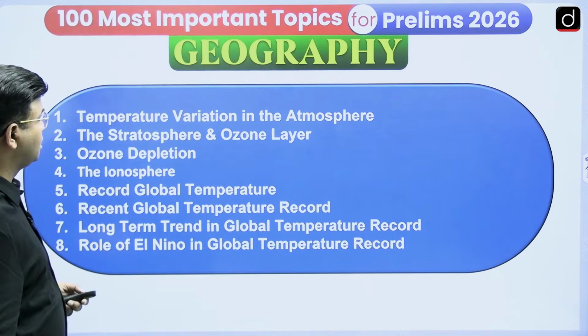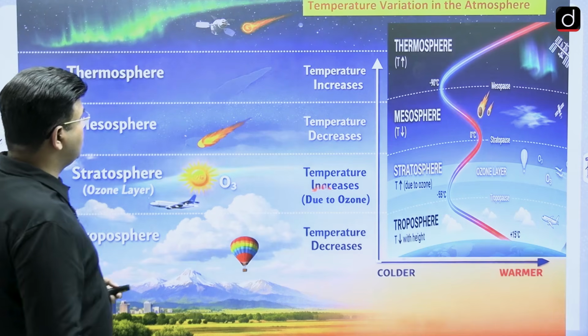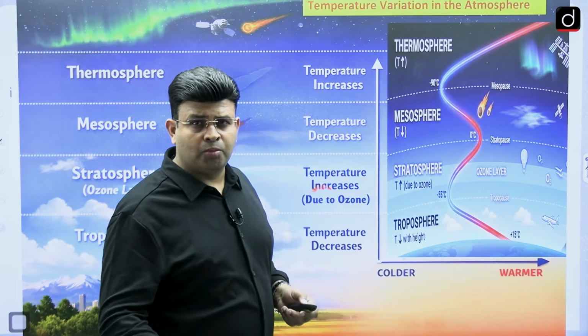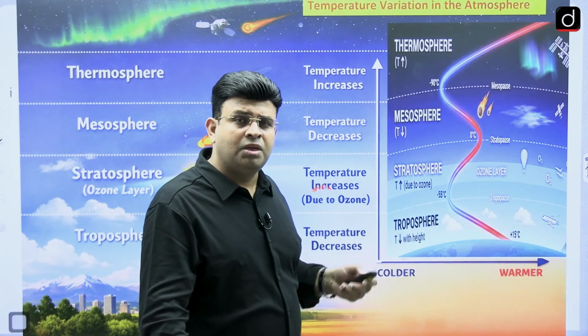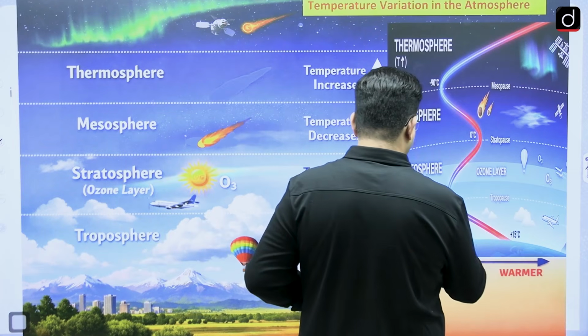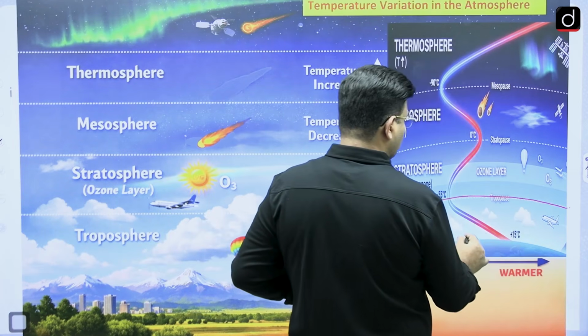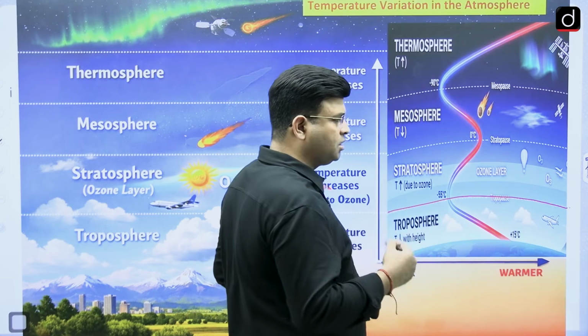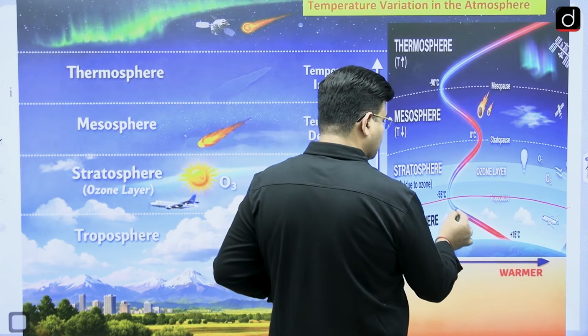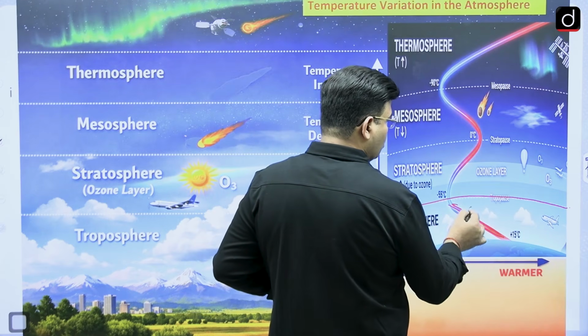Here we are going to see the temperature variation in the atmosphere. You know that the atmosphere has been divided into the troposphere, stratosphere, mesosphere, and thermosphere. In the troposphere, with increasing height, temperature decreases. Why is it decreasing?